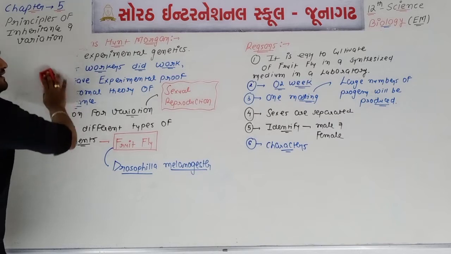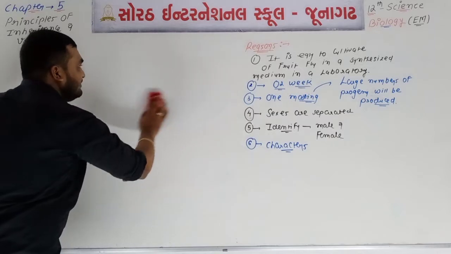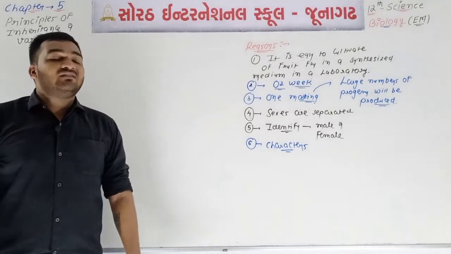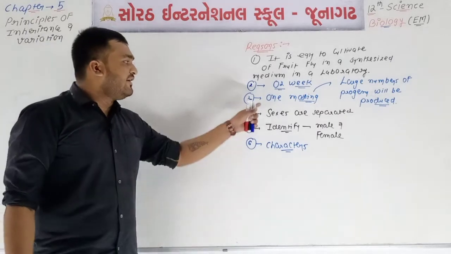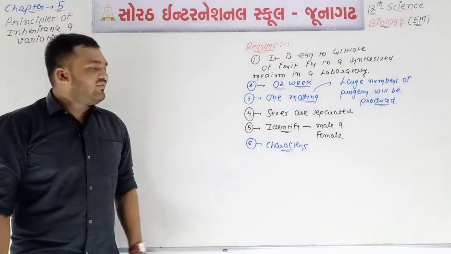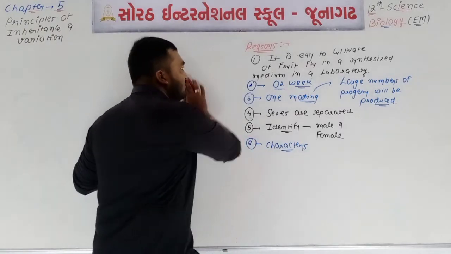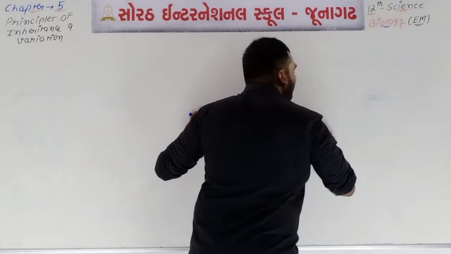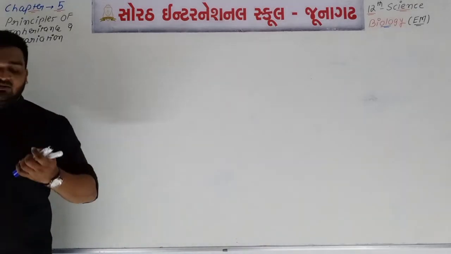What about the reasons why Morgan selected this particular organism? Because it is easy to cultivate fruit fly in a synthesized medium in a laboratory. Point number 2, lifespan is 2 weeks. Third, after one mating, a large number of progeny will be produced. Sexes are separated, that's why it's easy to identify male fly and female fly, and we can observe different characters, means different variations, with the naked eye or with a low powered microscope. These are the reasons. Okay.